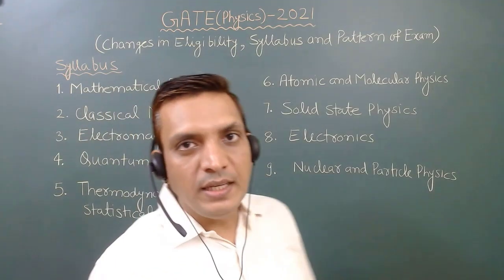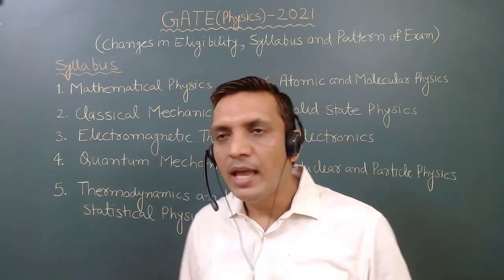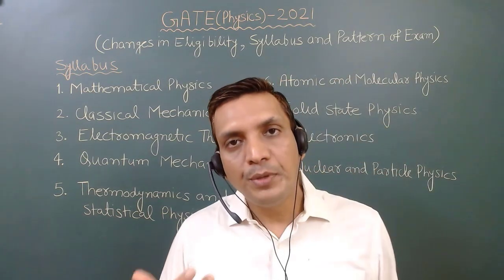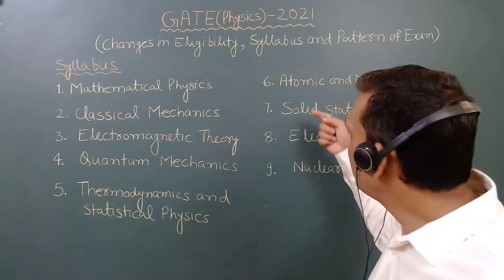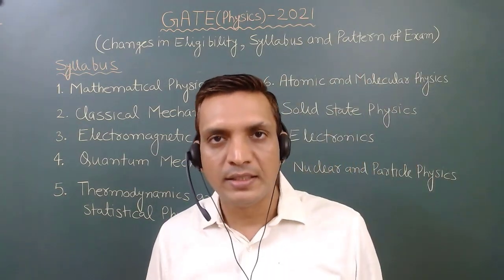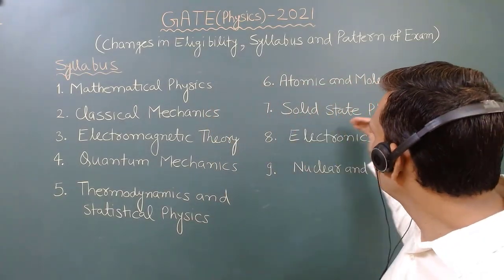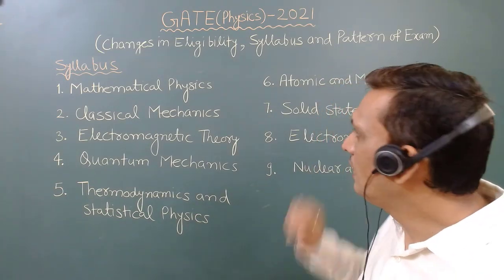Now we will see the GATE 2021 physics syllabus. As you can see, there are a total of 9 topics, but in the previous year's syllabus they had given only 8 topics, and they had merged topics number 7 and 8, that is solid state physics and electronics. This year they have again separated these 2 topics, so you have separate syllabi for solid state physics and electronics.